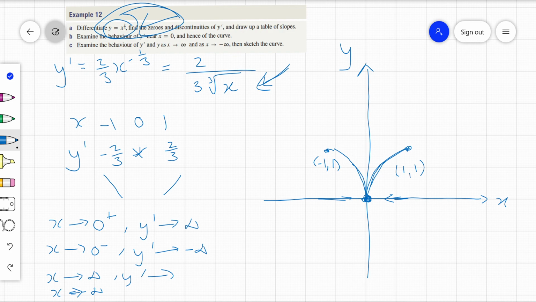So they're going to infinity, but if we look at y dash, as x gets really, really big, y dash goes towards 0 for both those. So the gradient flattens. It doesn't get steeper, it gets less steep, but it's still going towards infinity. So there's no horizontal asymptote, it is getting bigger and bigger. It's just going there slower and slower, if that makes sense. But no horizontal asymptote. All right, I hope that helps.